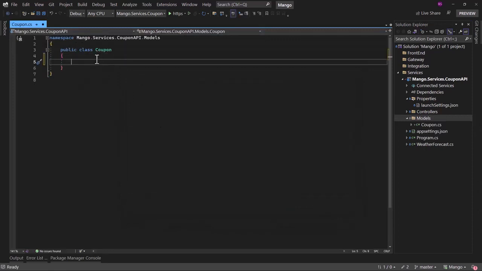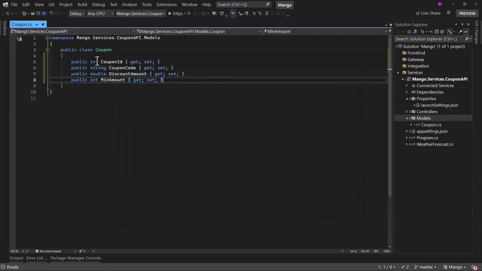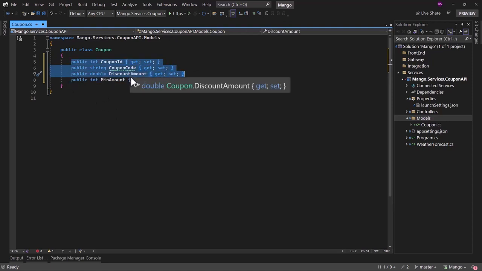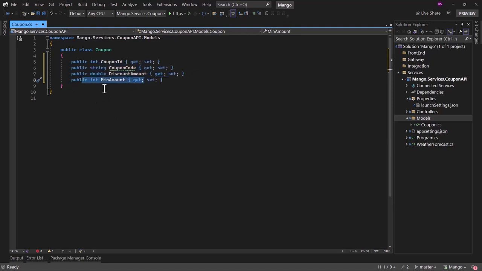When it comes to creating a coupon, you can be very fancy, but I am going to keep things super simple. We will have a coupon ID, a coupon code. A discount amount will basically be how much discount they will get, and if there is any minimum amount after which the coupon should be applied. That will be the 4 properties that I want in my database.